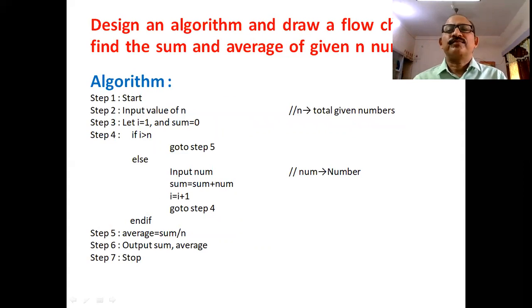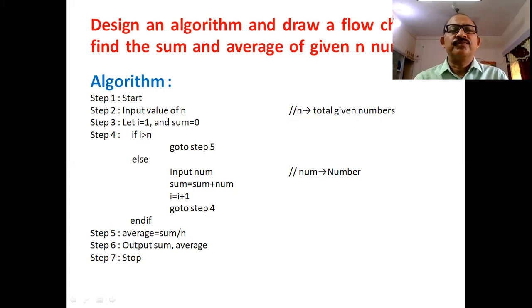Let us see how we design an algorithm and a flowchart to find the sum and average of given n numbers. Let us see the algorithm. Step 1, start of the algorithm.